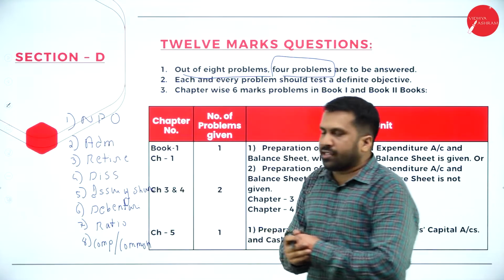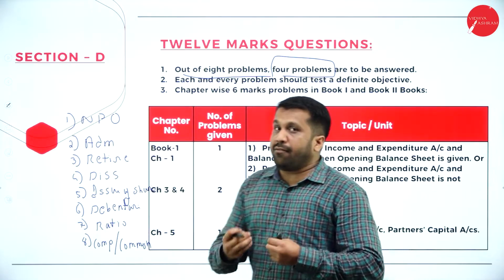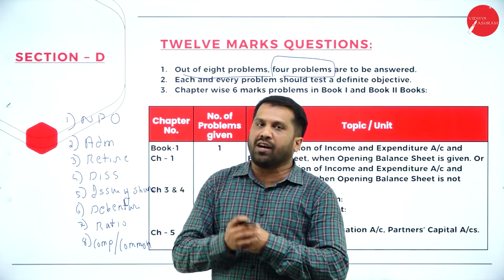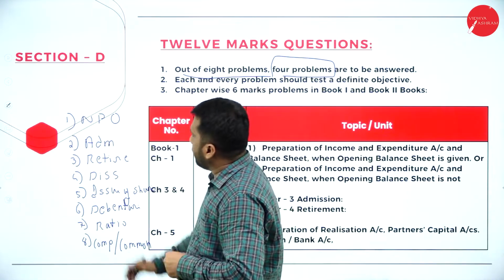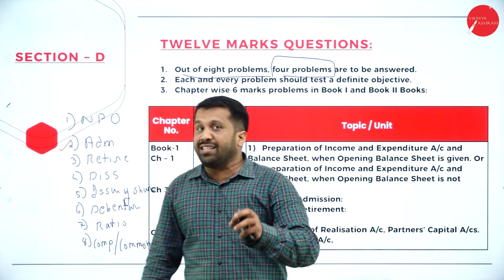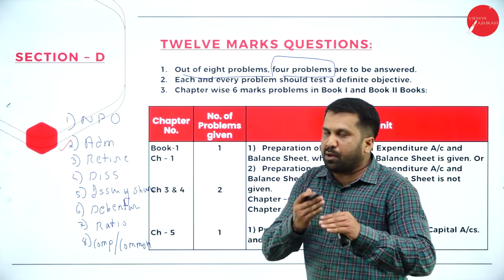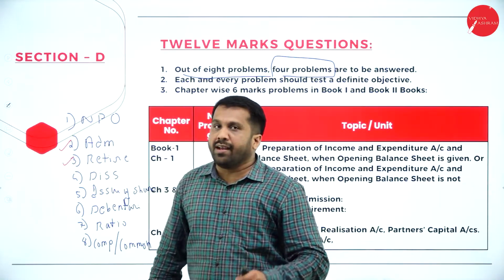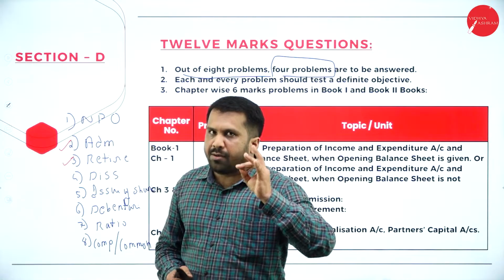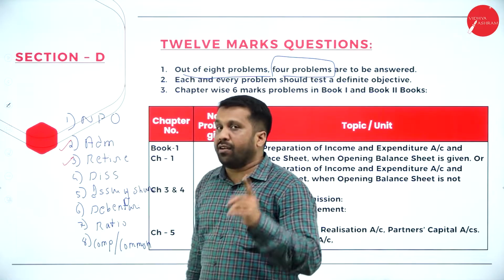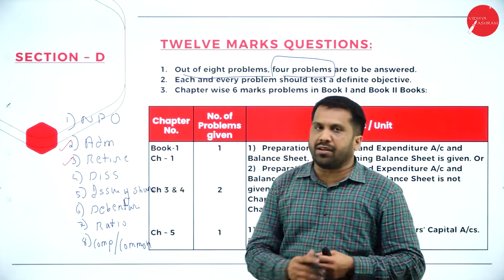Now, out of 8 questions, sir, should we study all 8? The answer is no. So I suggest which are the strongest ones, where you can get more marks. In admission of a partner, please don't leave this topic, because if you learn admission of a partner, it will be a bonus for you. That is your retirement. 80% of the format is the same. Your revaluation, partner's capital, balance sheet, exactly you can write for retirement also. If you learn revaluation, you can do admission, you can do retirement.